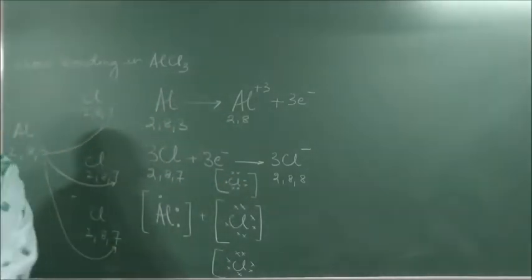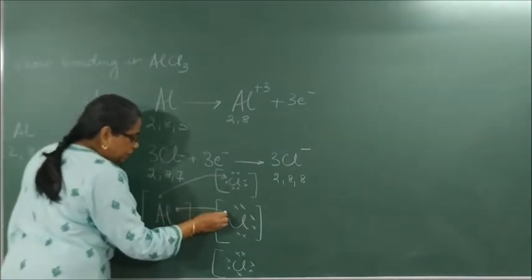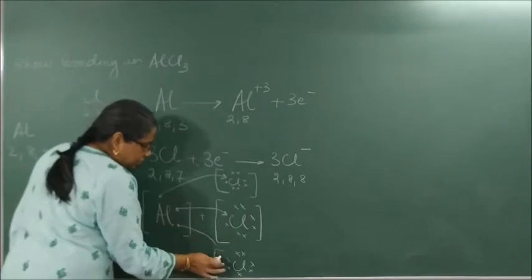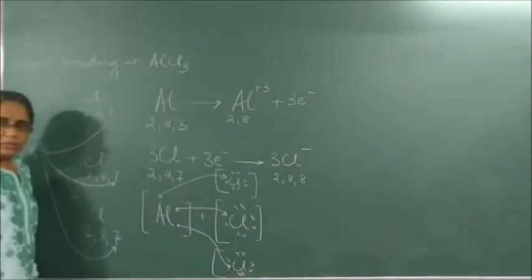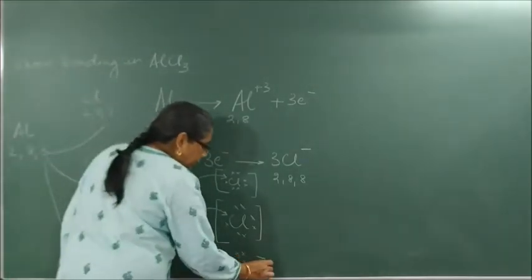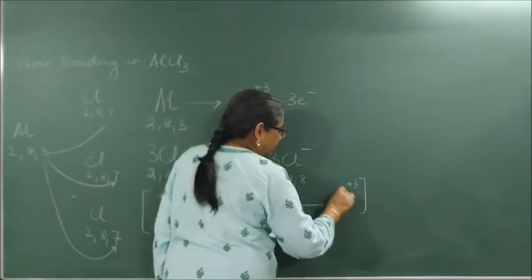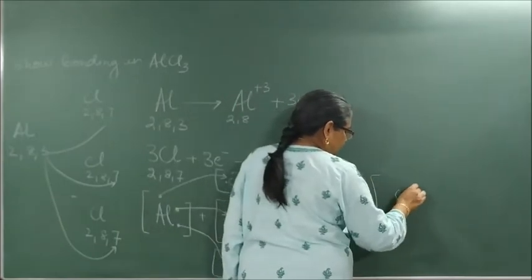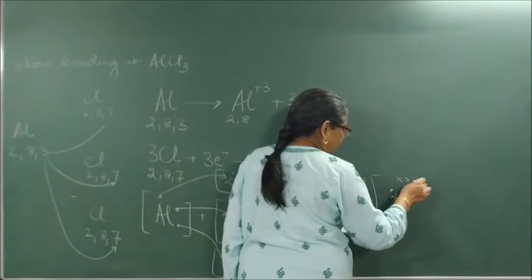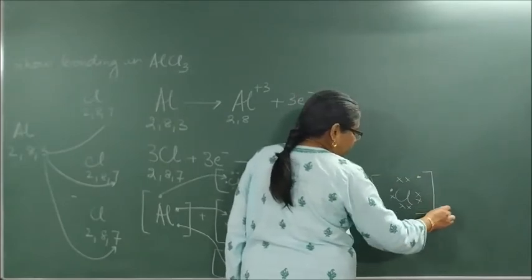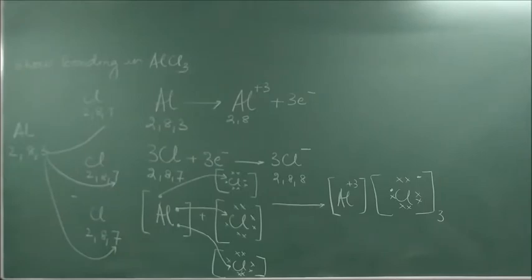Correct? 3Cl. Now what will it do? One electron goes here, one comes here, and one comes here. Correct? All three. So now what will be my final structure written here? Al plus 3 and Cl 1, 2, 3, 4, 5, 6, 7 and 1, 8 minus, and how many times Cl? 3 times. So AlCl3.